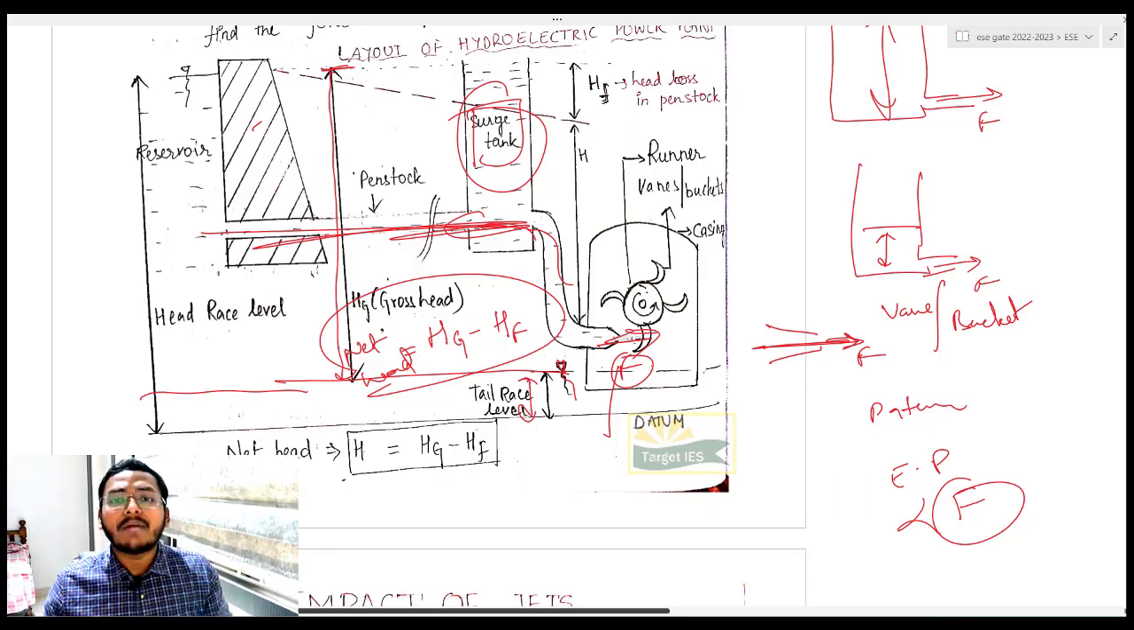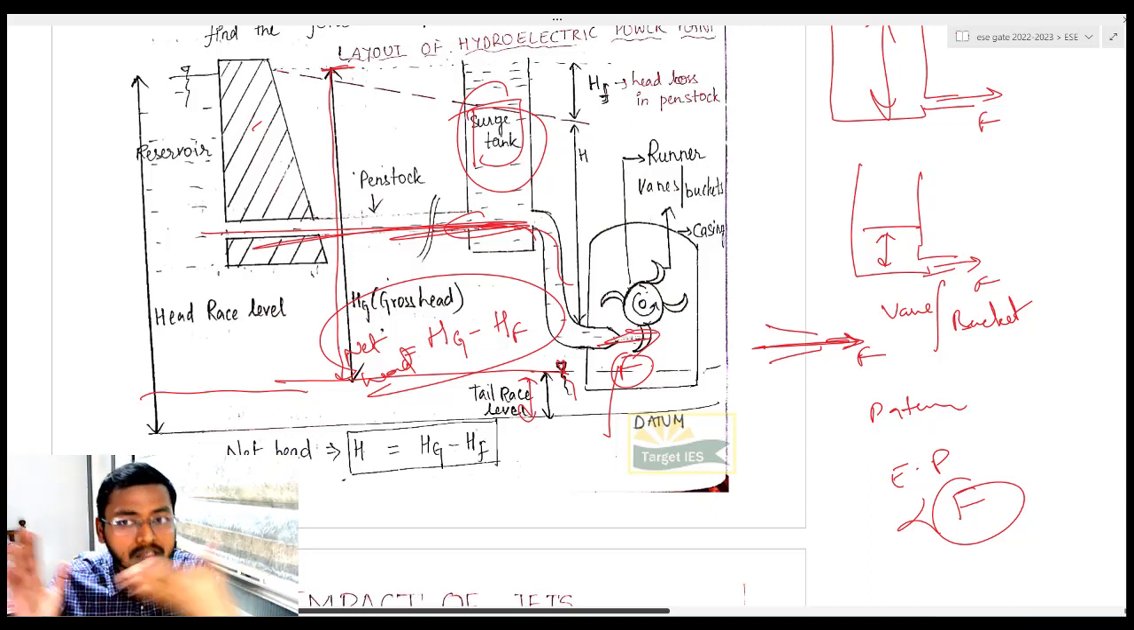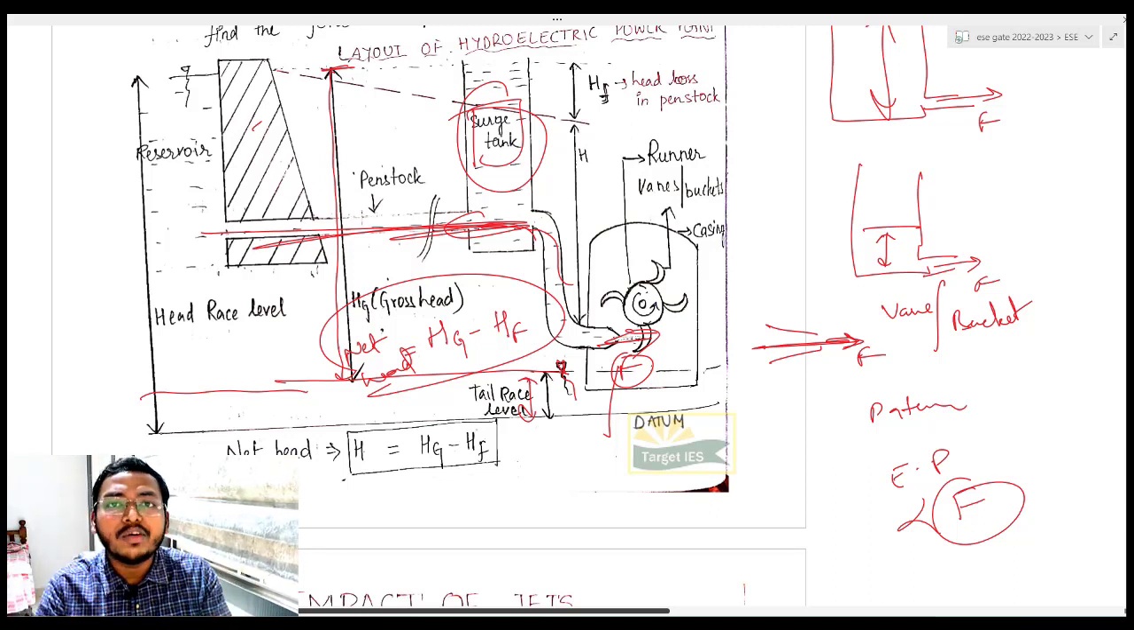To study the force which comes from your nozzle, you should understand the impact of jets. In the very next module, we will study impact of jets. In that we will study the force with which water comes and hits these buckets or vanes, and indirectly you can understand the torque being produced and how much electricity you can ultimately get.